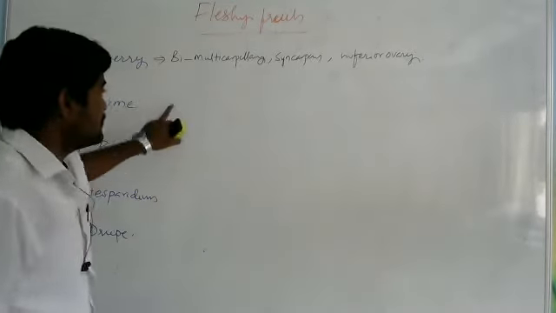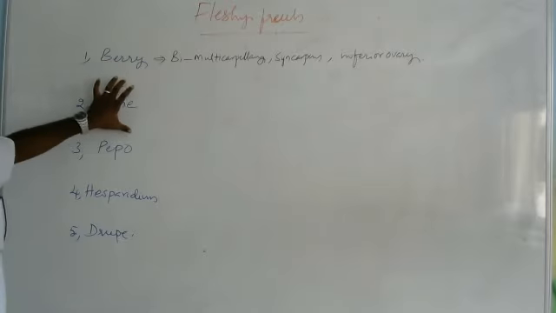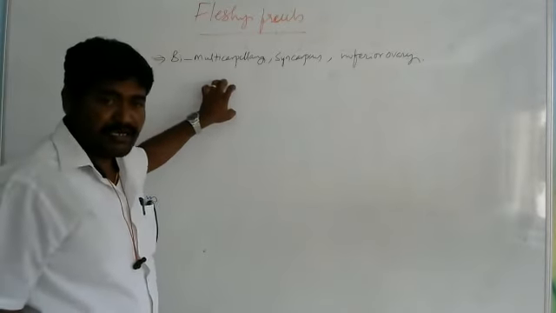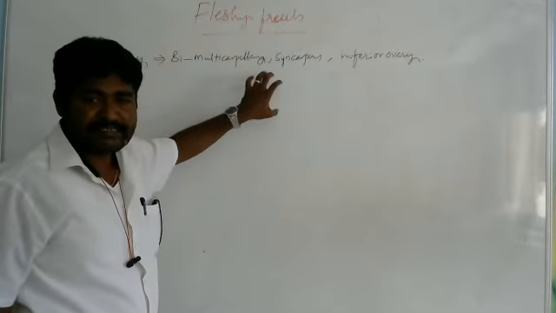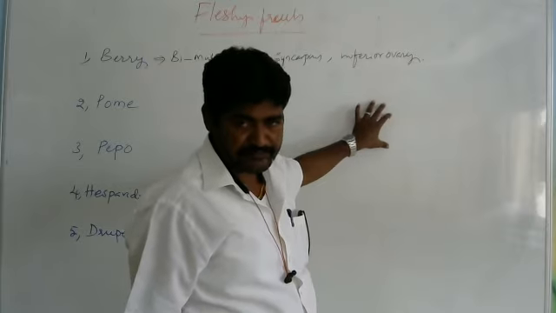Okay, so this is the key point you have to remember. Berry is the fruit which is developed from a bi- or multicarpellary syncarpous inferior ovary.